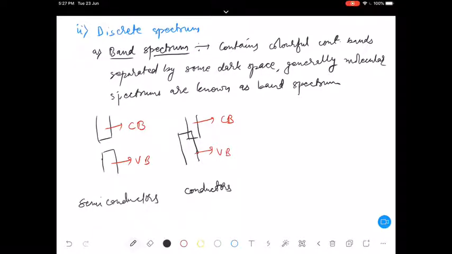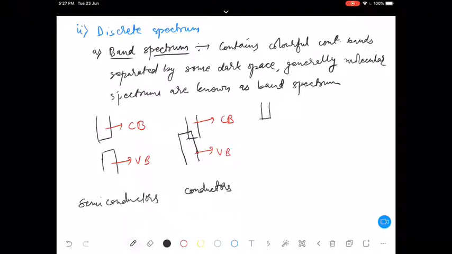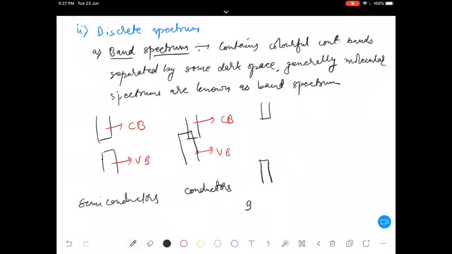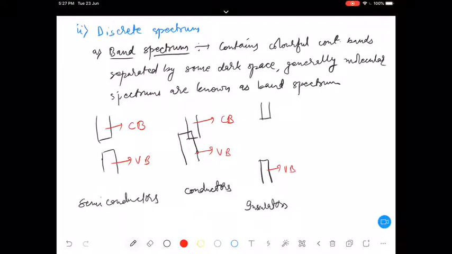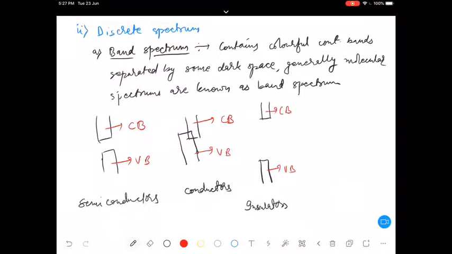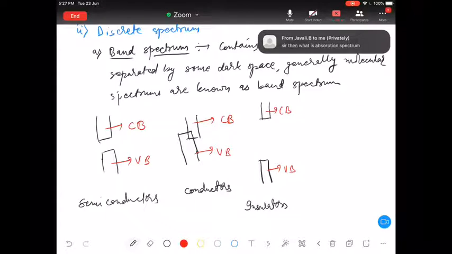While for insulators, here this is the valence band, this is the conduction band. So these are band diagrams for these different types of materials.